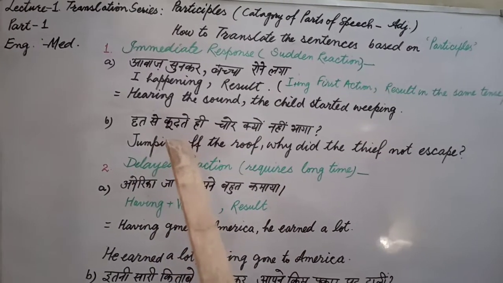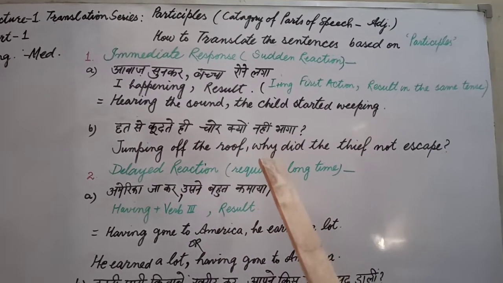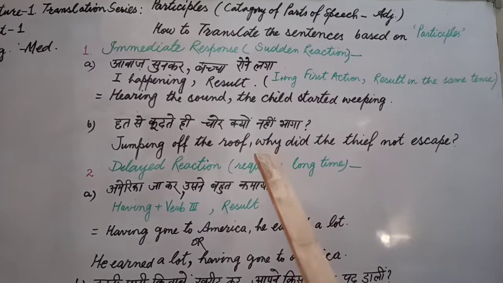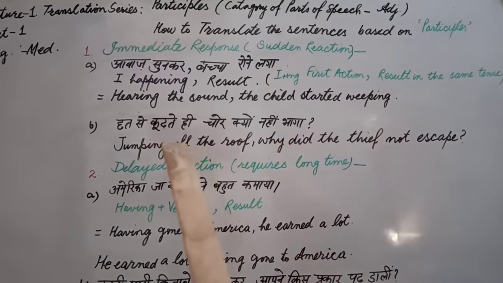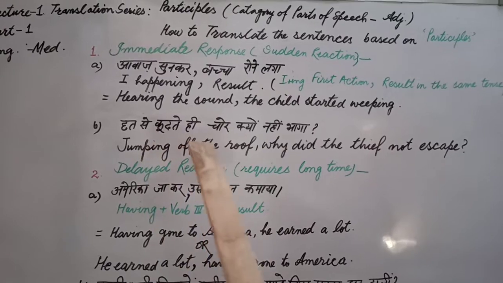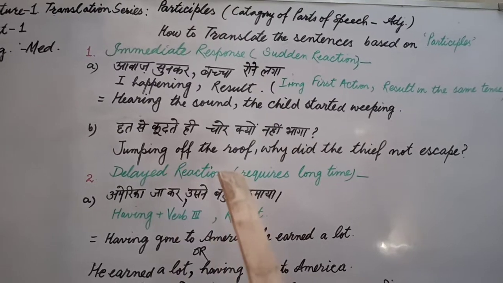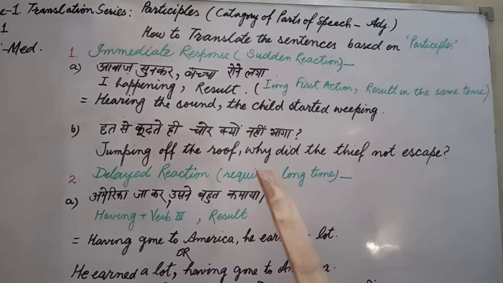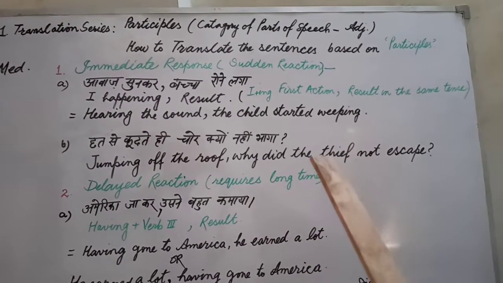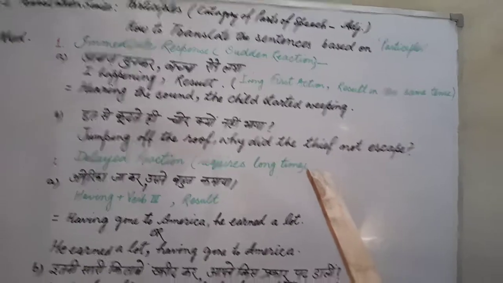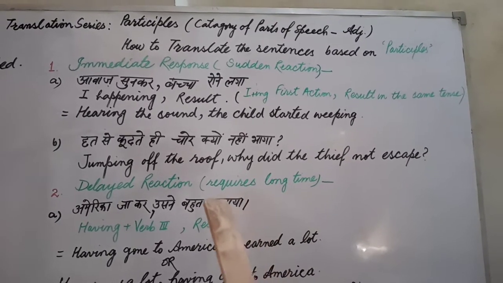Let's see another example of the same rule. "छत से कूदते ही चोर क्यों नहीं भागा?" I just want to show you the interrogative part, meaning I have put the interrogative part in the result section. छत से कूदते ही, the first action is jumping off the roof, and the second action is the escaping of the thief. Now: Jumping off the roof, this is the first action, and the result of it, why did the thief not escape? It means this result part may be assertive or interrogative, and as it is, you will have to translate it in the given tense of the Hindi sentence.